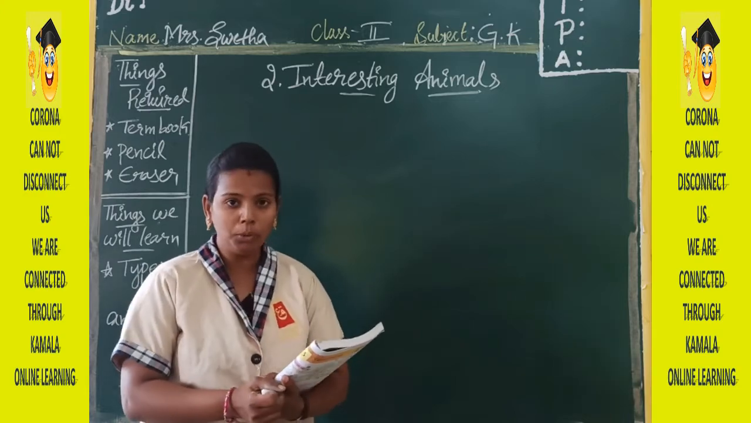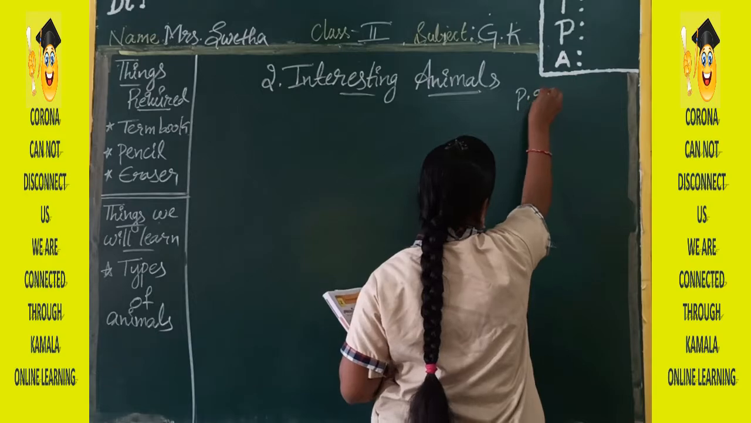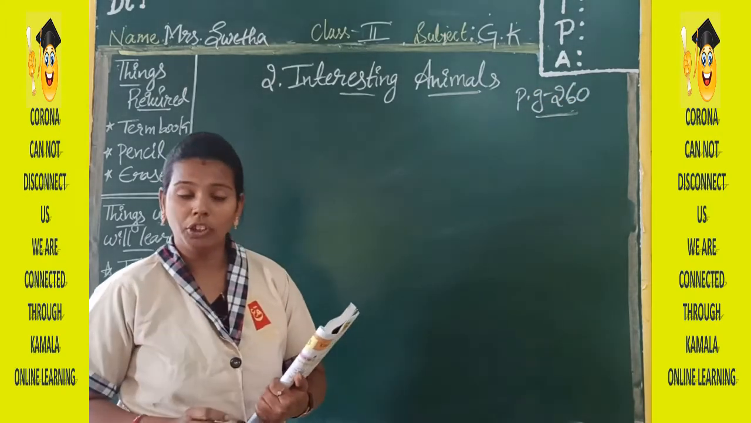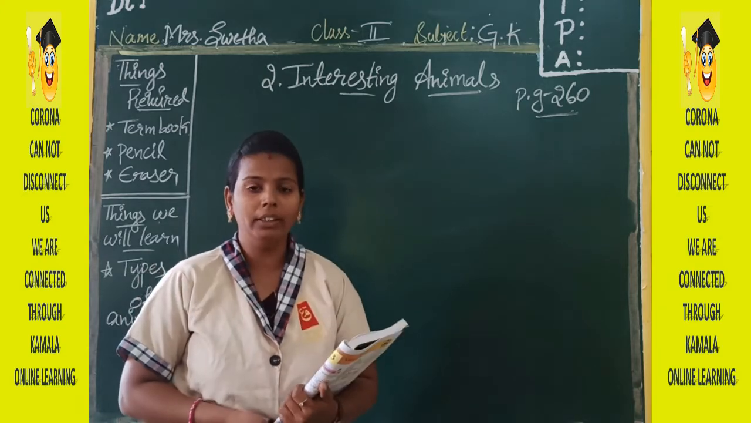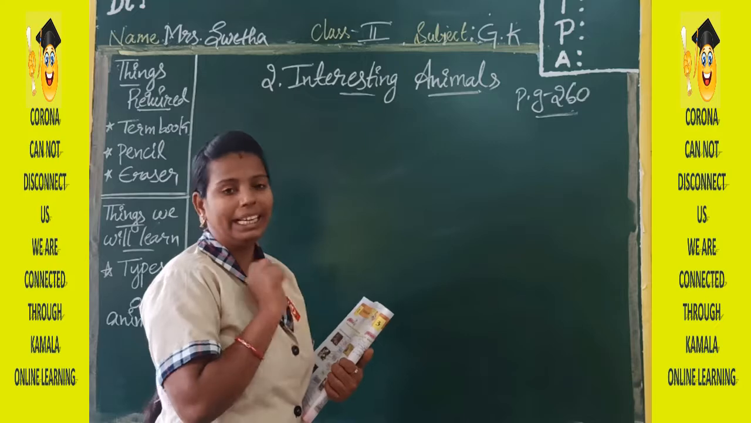Everyone take out your term book. Open page number 260. The lesson is there. Page 260. Okay. Take out your term book. Sit properly. First you listen to me, then we will do the writing part.